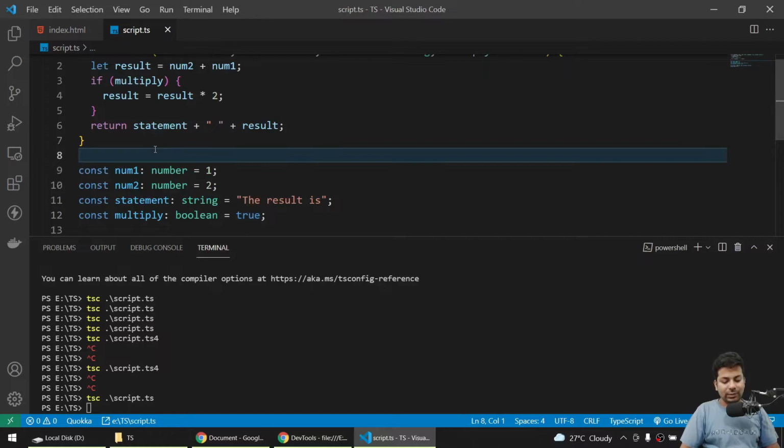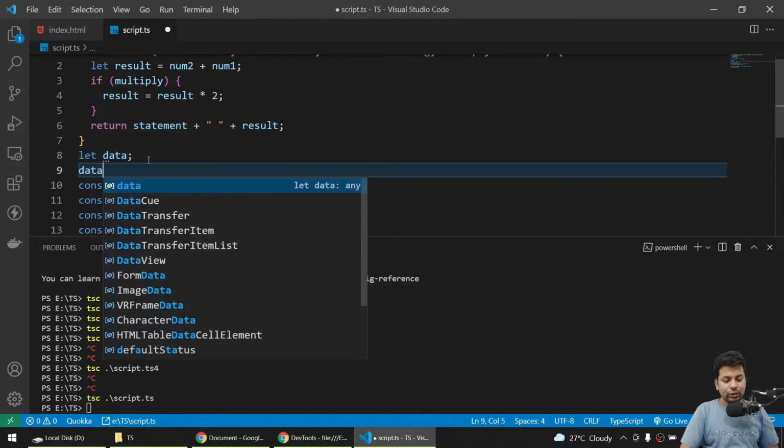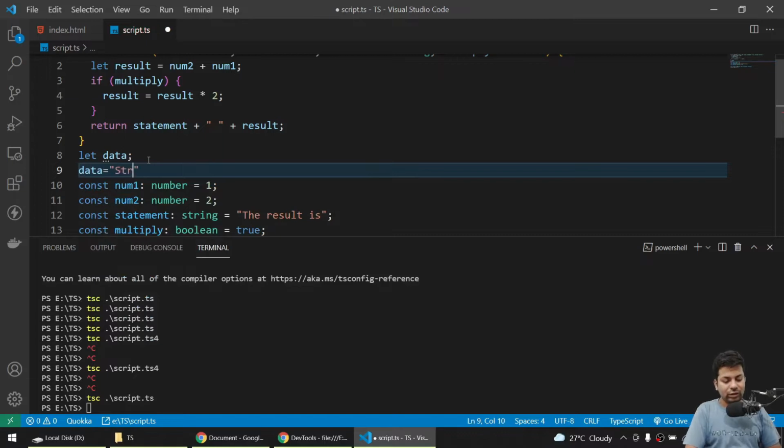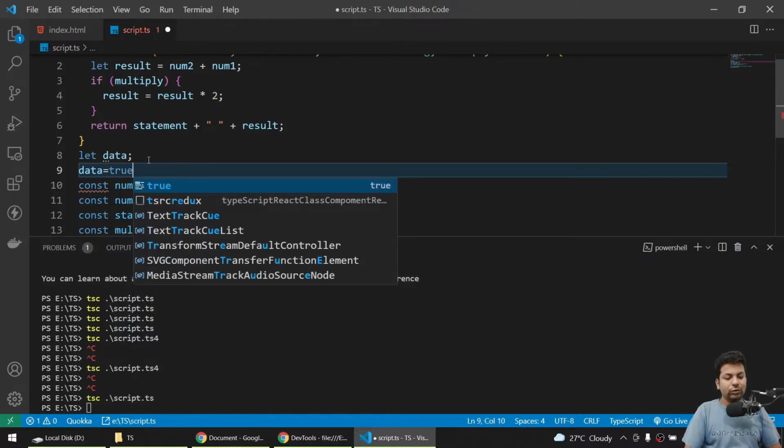Suppose you say let data, so you'll assign values at a later point of time. Now if you check here, it's showing any. Now you can assign data to string also, see, no error. You can assign number also, 1 2 3, no error. You can assign boolean also, no error.